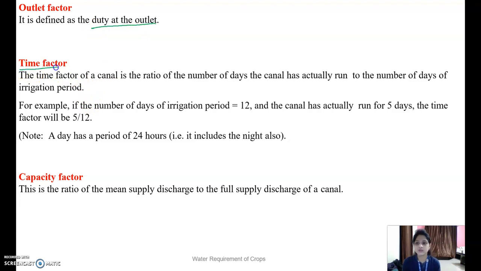Next one is the time factor. Time factor is the ratio of the number of days the canal has actually run to the number of days of the irrigation period.